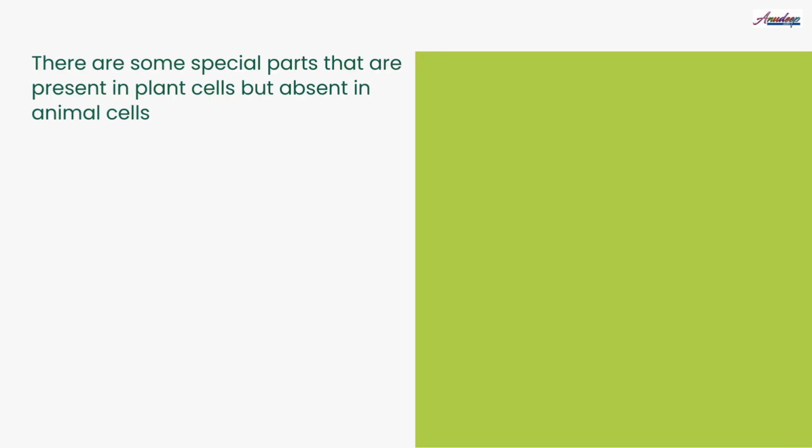Now, plant and animal cell have all the parts we just learned about. However, there are some special parts that are present in plant cells but absent in animal cell. So, plant cells are different from animal cells due to presence of the following parts.